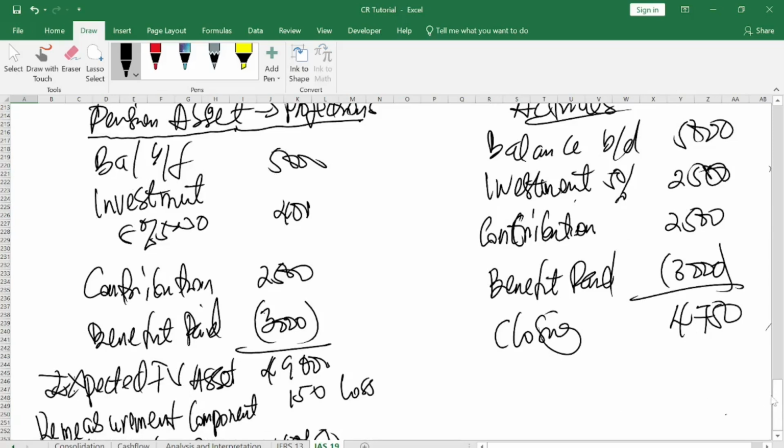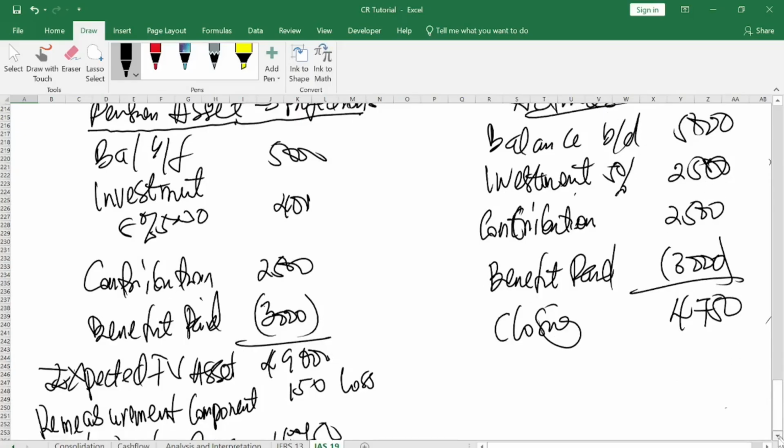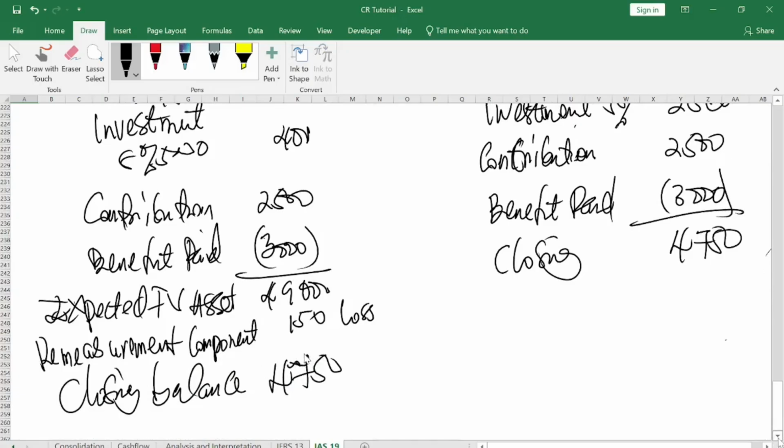So this is what we call expected fair value asset. He planned that he will get 4,900 as an asset on behalf of the company in the fund or pool. At the end of the account, the actuals, what really took place, gave them 4,750. So is it a gain or loss? They plan to get 4,900, but at the end of the day, the closing balance is 4,750. The 4,900 is the projection from the actuary, just like a budget, right? Now the closing balance is the actual. So the difference becomes your remeasurement component.